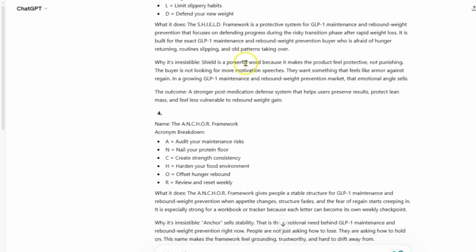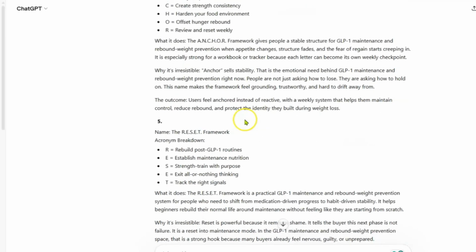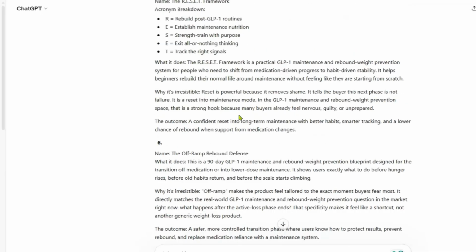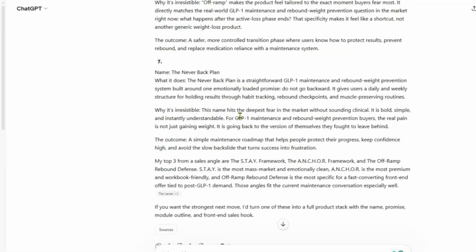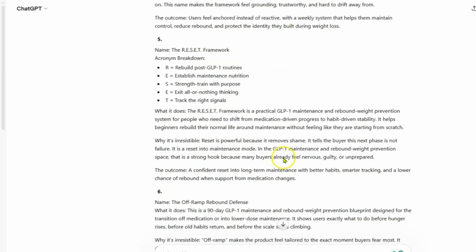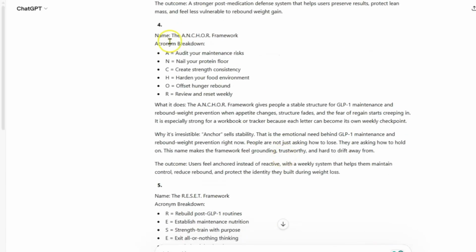All right. So these are the different products that it's suggesting. So what you want to do with this information here is you want to pick one. So let's pick something. What I'm going to do actually is take the advice of ChatGPT. And what it says is the Anchor Framework and the Off-Road Rebound Defense Stay is most mass market and emotionally clean. Anchor is the most premium and workbook friendly. So we're going to go to the Anchor Framework, which is number 4 here.